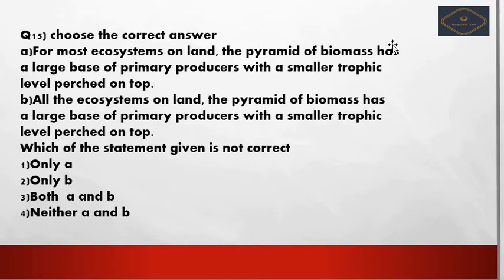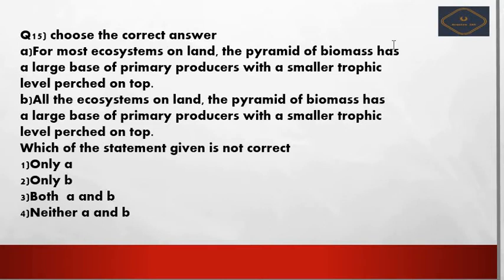Option number B, for all the ecosystems on land the pyramid of biomass has a large base of the primary producers with small trophic levels perched on the top. So choose the correct answer here, that is only A, only B, both A and B, and neither A nor B.